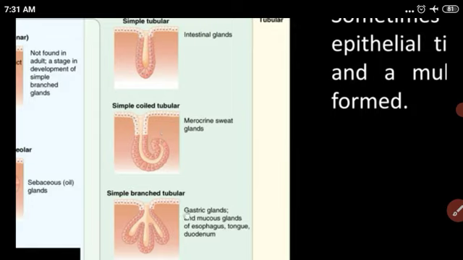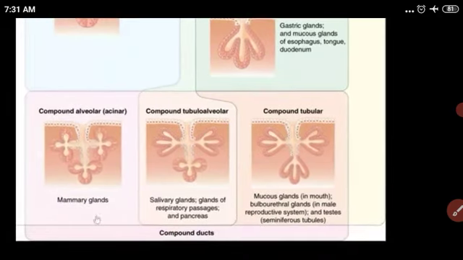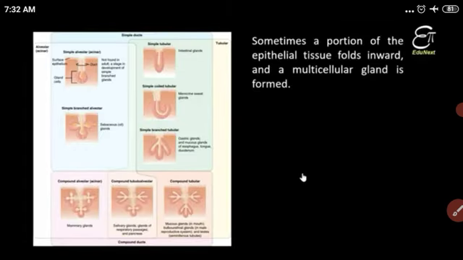There are also merocrine glands, sweat glands, and gastric glands in the inner lining of the stomach. The mammary gland secretes milk in mammals; this is called lactation. So many glands present in our body are made from the cuboidal epithelial. This type of cuboidal epithelial tissue is called the glandular epithelial tissue.